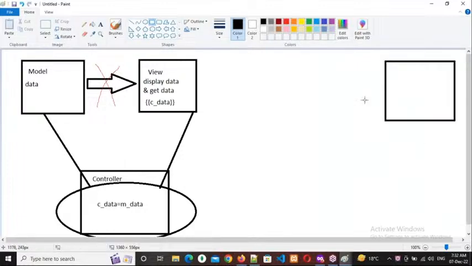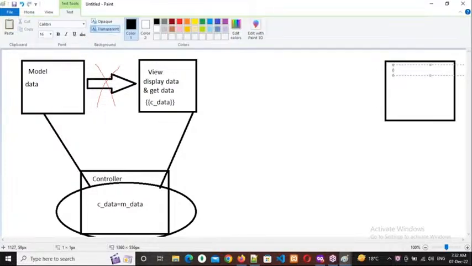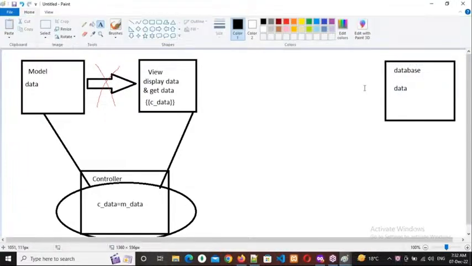What does the database contain? Data. In which format does the database contain the data? Respond, everybody. Not queries, I'm asking about tables. Yes, we store the data in tabular format, in rows and columns.